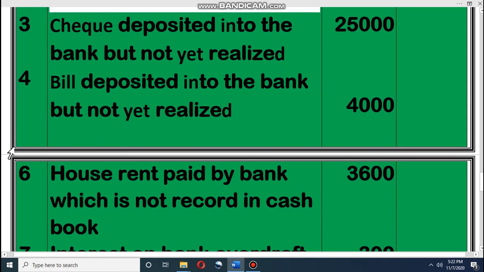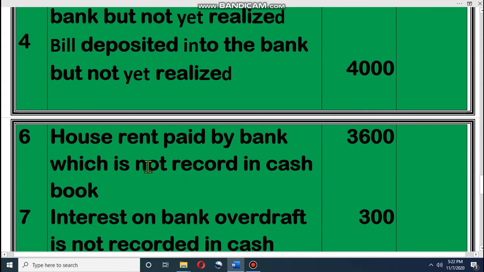Then look, the next one: bill deposited into bank but not yet realized. That means I deposited a bill. When I deposit the bill, I have debited that amount, because our bank money increases. If you know the formula, when our asset increases, it will be a debit. So our bank money increases. That's why I make a debit. That means we have to add it now.